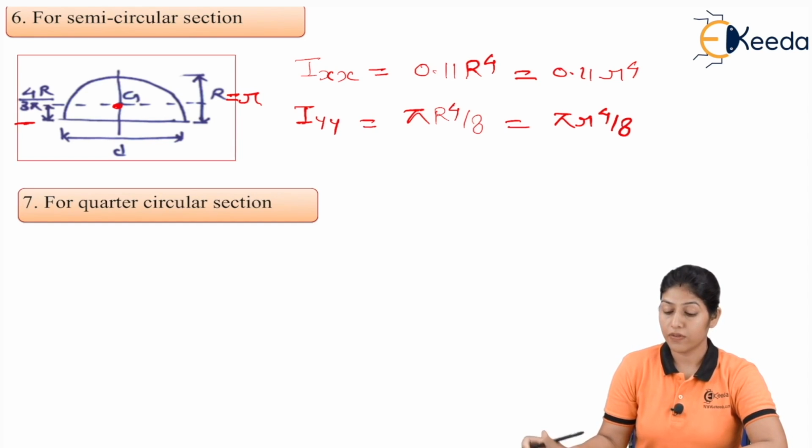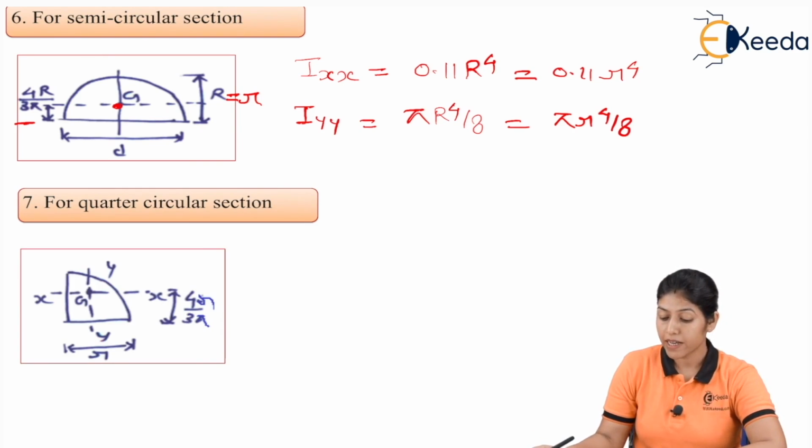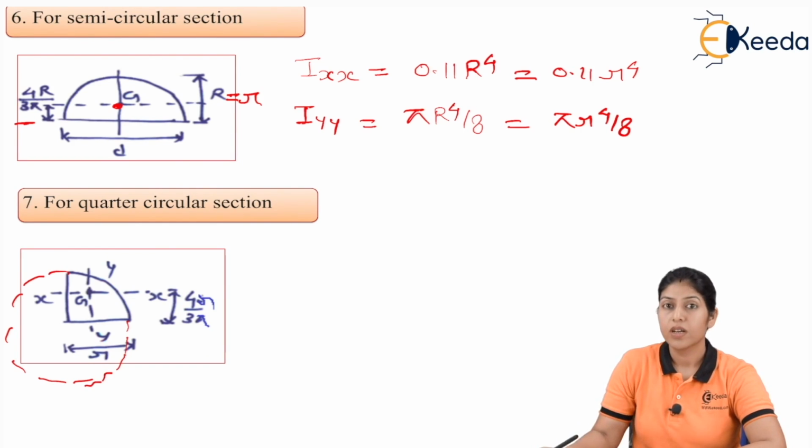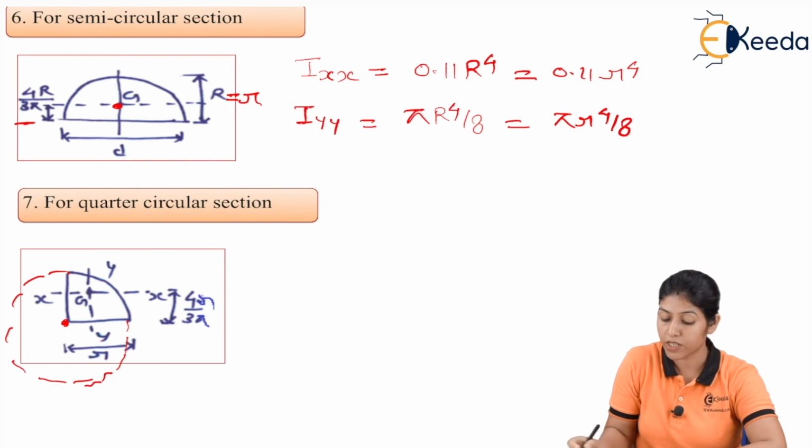Now, if we have a quarter circular section, in that case how can we find out the value of moment of inertia? So first, see the diagram. This is the diagram of a quarter circular section, and in this quarter circular section we are considering small r as the radius of this particular circle. If we make this into a full circle, this quarter circle is the fourth part of the full circle, so we will consider the radius only, and this radius we will find from the center only.